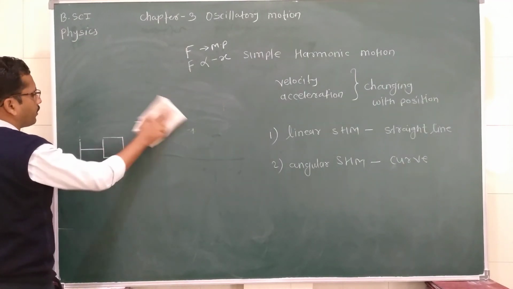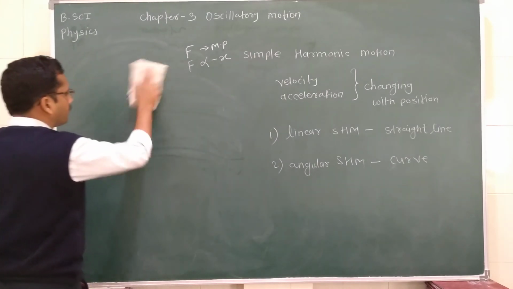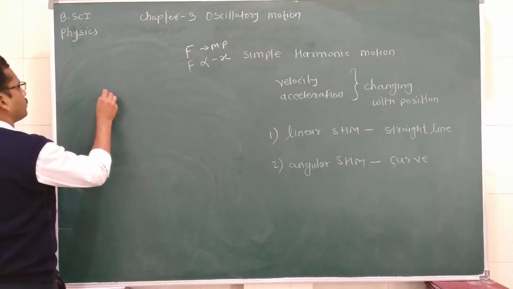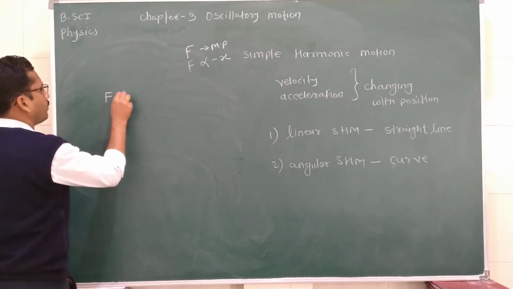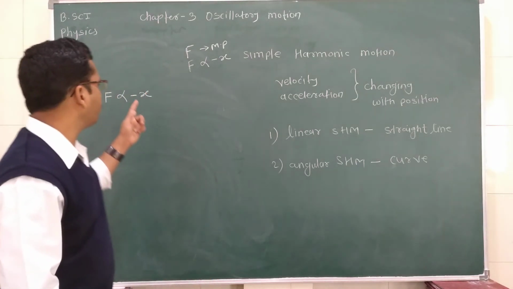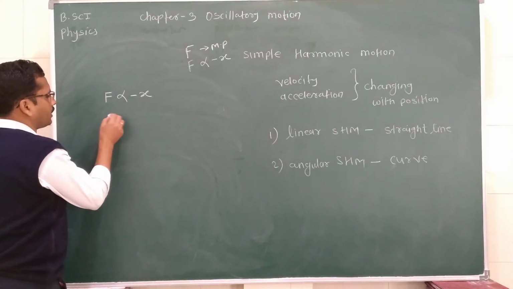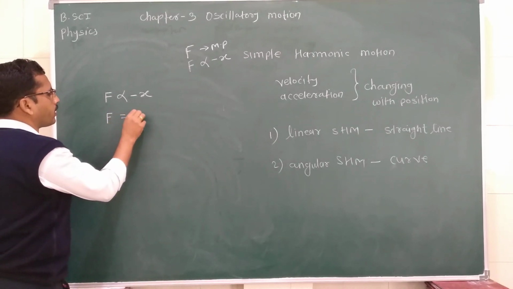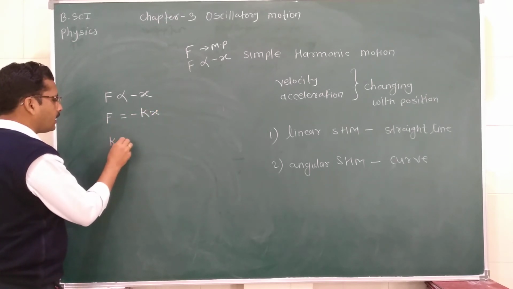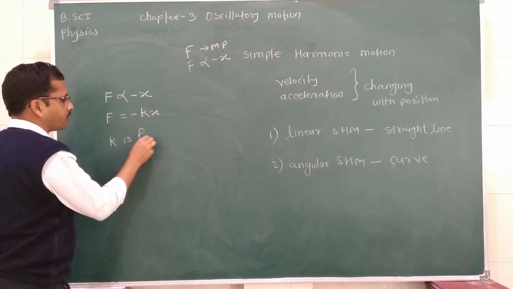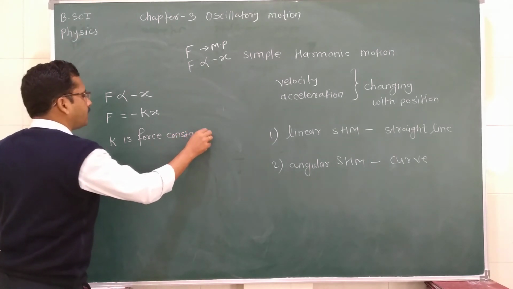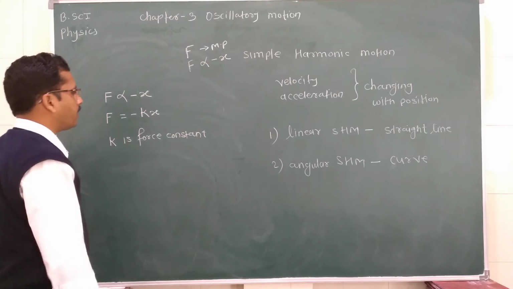What happens in the case of linear simple harmonic motion? We already said that F is directly proportional to minus x. F and x are oppositely directed, so we introduce a minus sign. Removing the proportionality sign, F is equal to minus k multiplied by x, where k is a force constant.